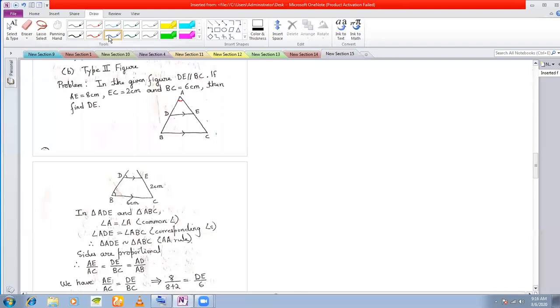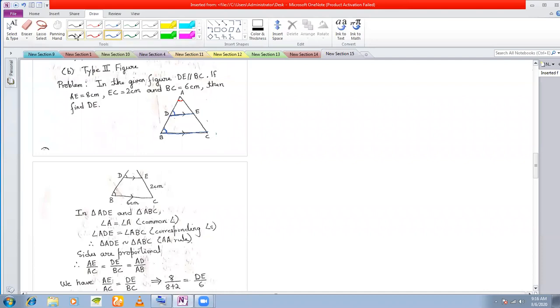And what else? These two lines are parallel, right? This line is parallel to this line. Therefore, these two angles must be equal because they are corresponding angles. Two angles of these two triangles have been shown to be equal, and therefore the two triangles are similar.